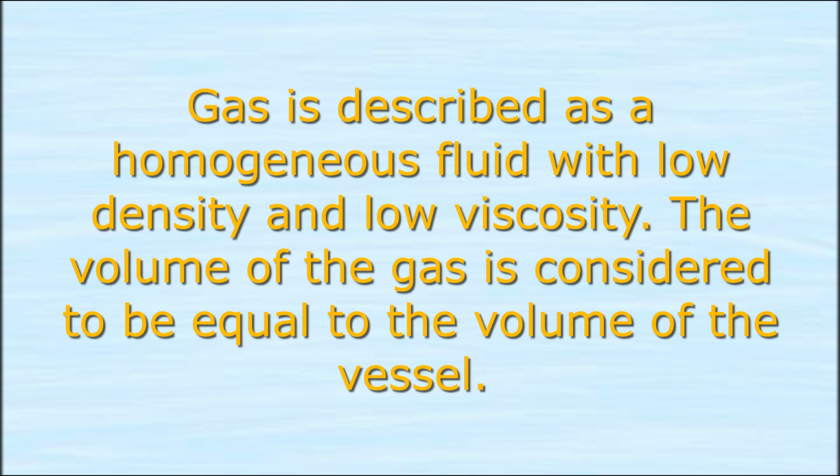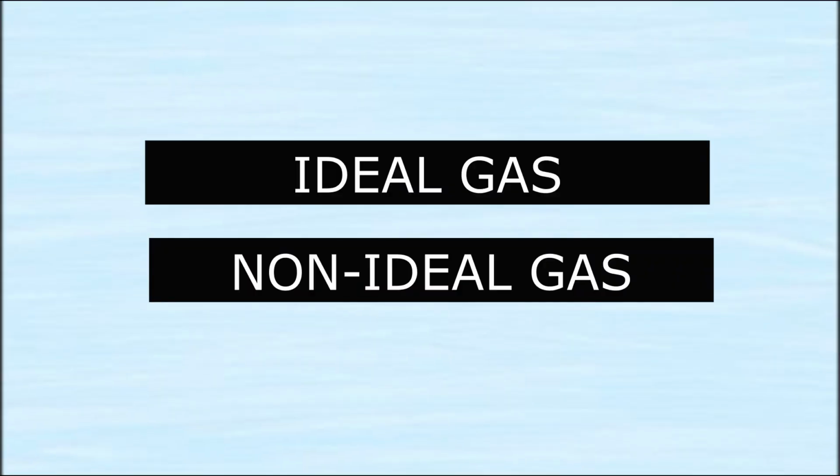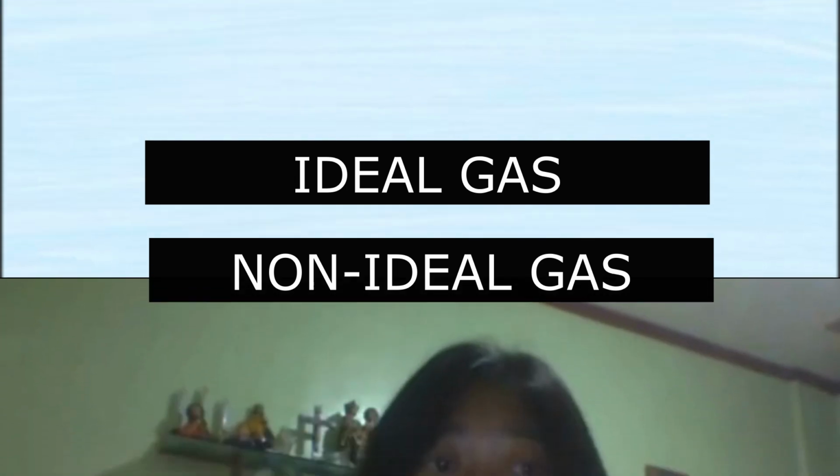Gas is defined as a homogeneous fluid which is low density and low viscosity, and the volume of the gas is assumed to be equal to the volume of the vessel. The classification of gases are ideal gas and non-ideal gas. The kinetic molecular theory of gases is used to explain how gases behave. And in this theory, it is believed that there are 5 assumptions that serve as a basis.